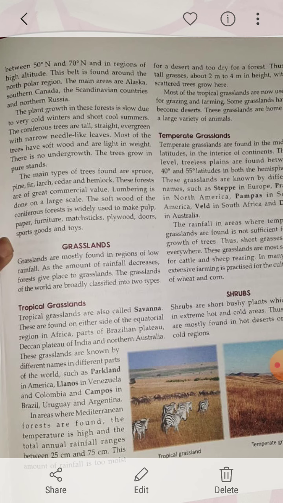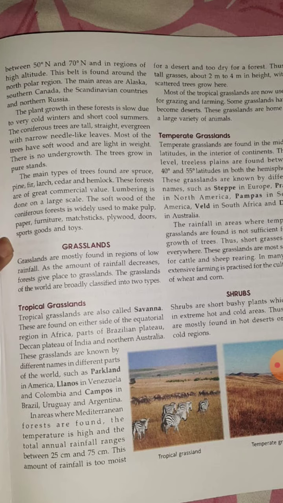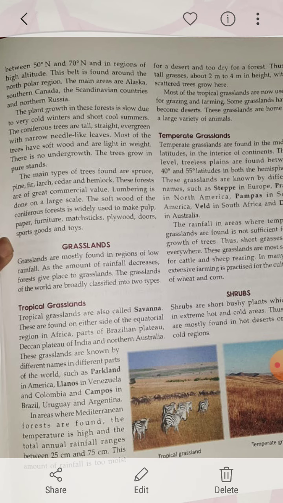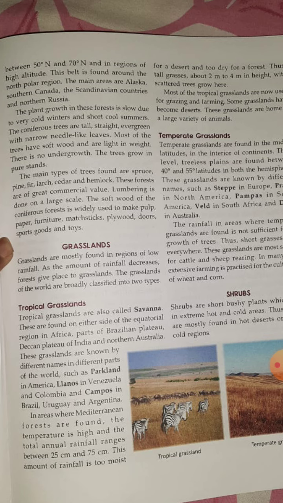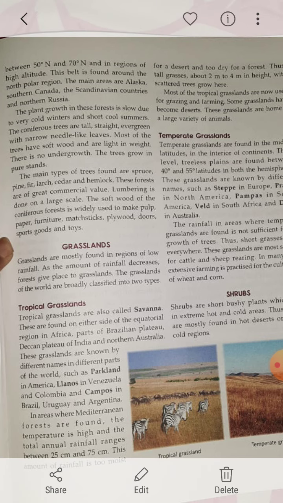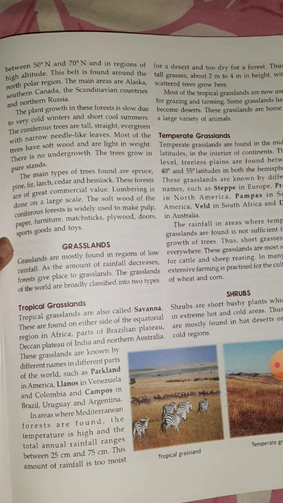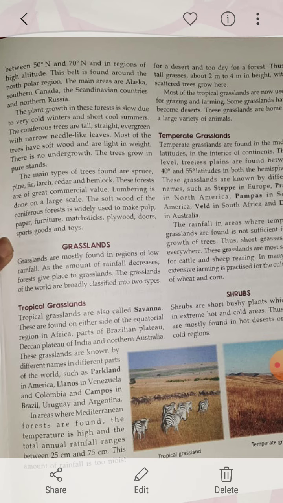Clear? So most of these trees have very soft wood. They are very light in weight, and there is no undergrowth. So these trees grow in pure stands. Clear? Now, main trees which are found are spruce, pine, fir, larch, cedar, and hemlock, and these forests are of great commercial value. Again, the same thing, commercialization means what? These trees are used for making furniture.